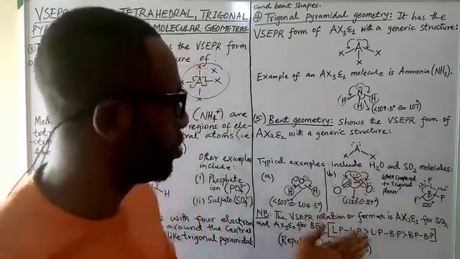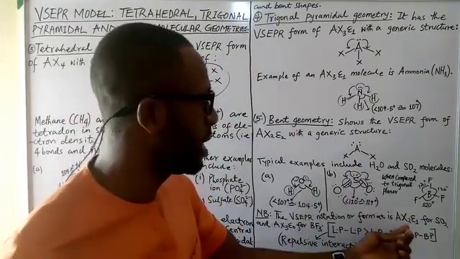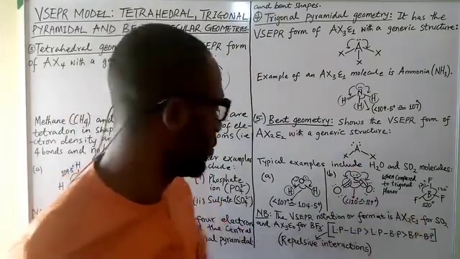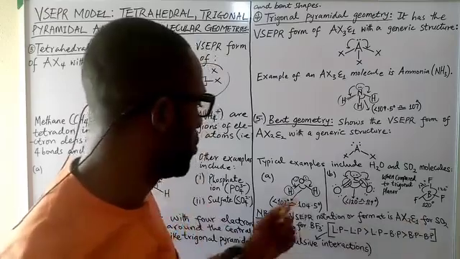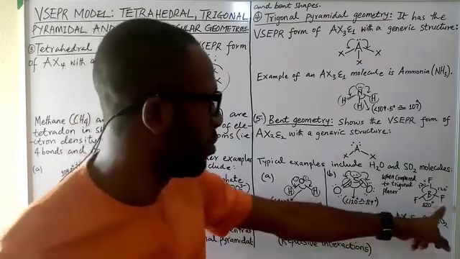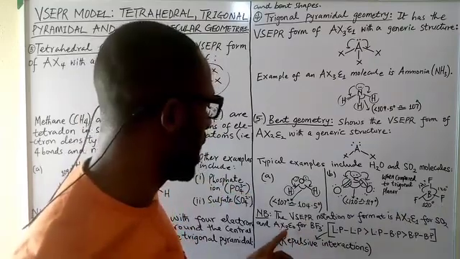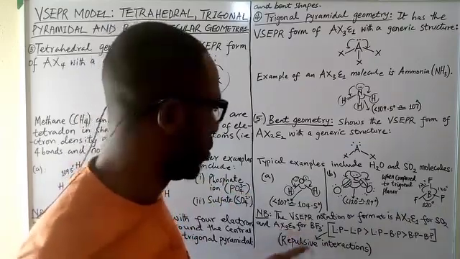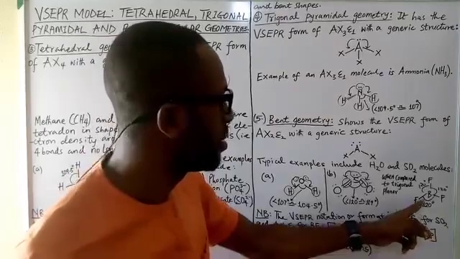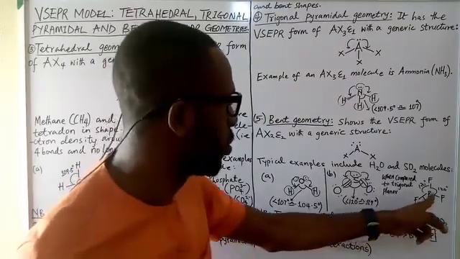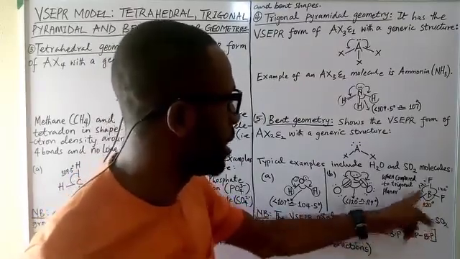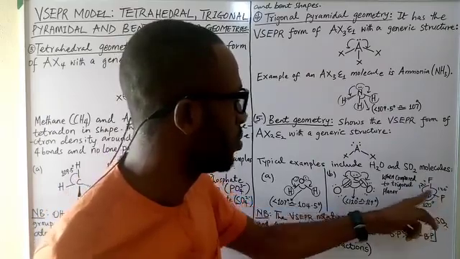So the VSEPR notation or format for sulfur dioxide is AX2E1, and for boron trifluoride, you have here, what do you have? You have AX3E0. That is, see it, the central atom is boron, similar atoms, 1, 2, 3 fluorine attached to it without any